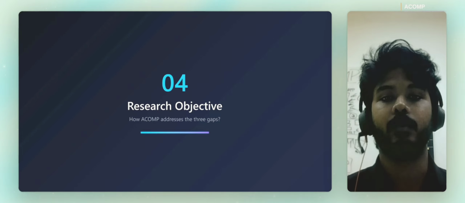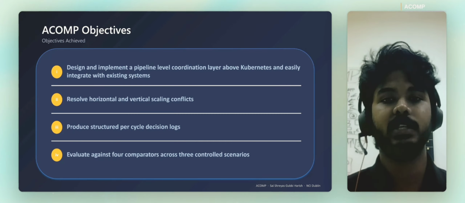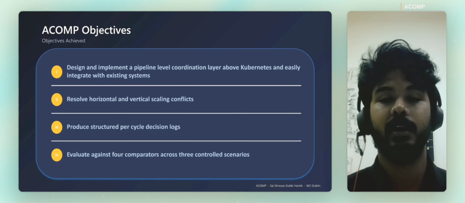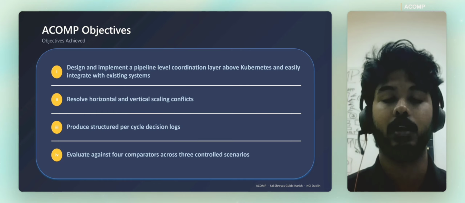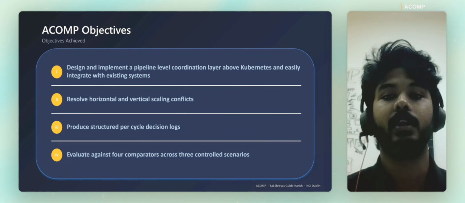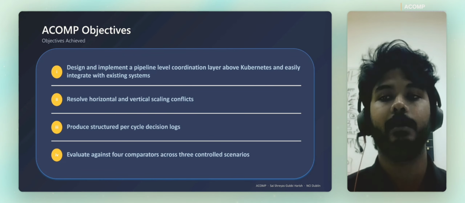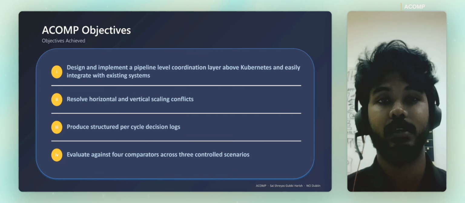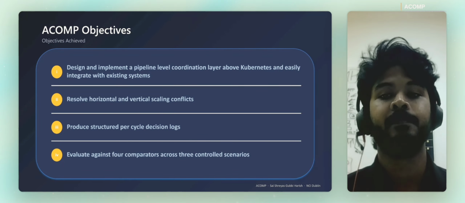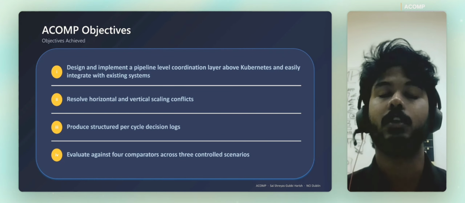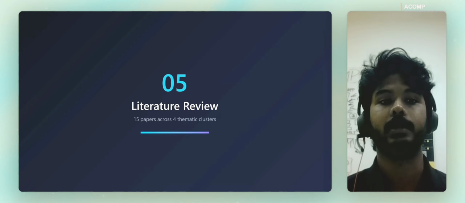The research objectives actually address these gaps. Four objectives: design a pipeline-level coordination layer above HPA and VPA that propagates scaling pressure using calibrated work factors; resolve horizontal and vertical conflicts through a deterministic priority-based policy engine; produce structured per-cycle decision logs, with no machine learning expertise or models required; and evaluate against 4 comparators across 3 scenarios, which we'll be seeing in upcoming sections.